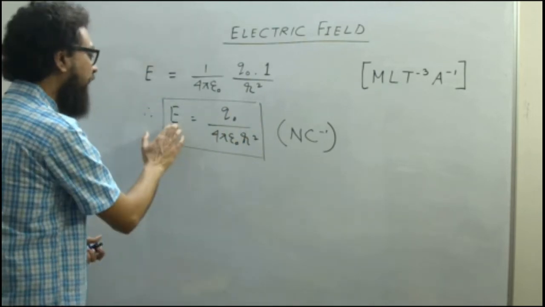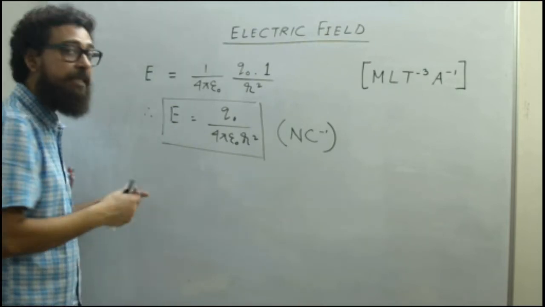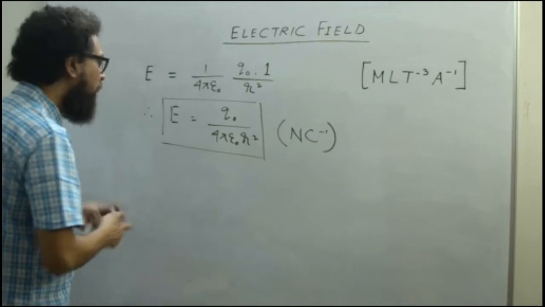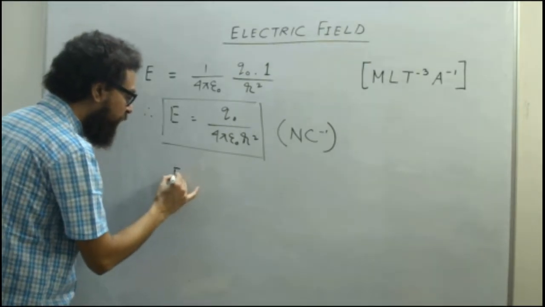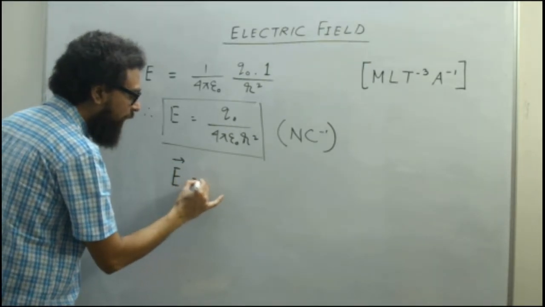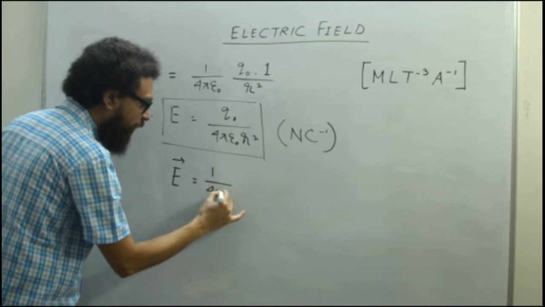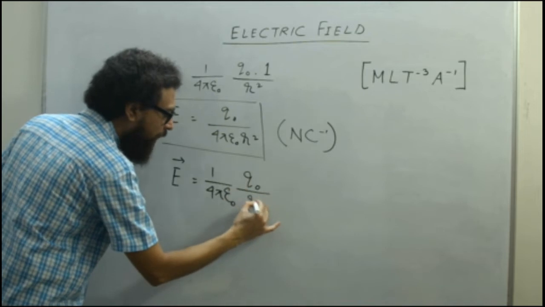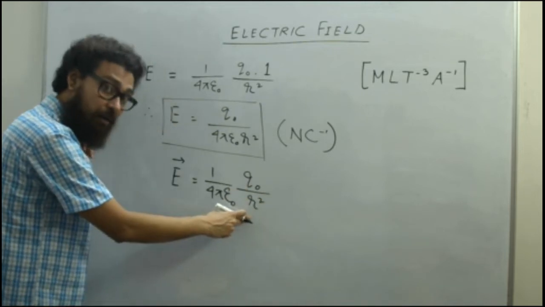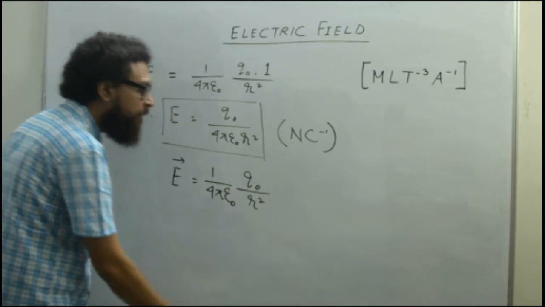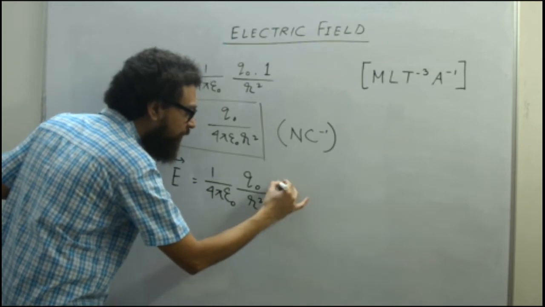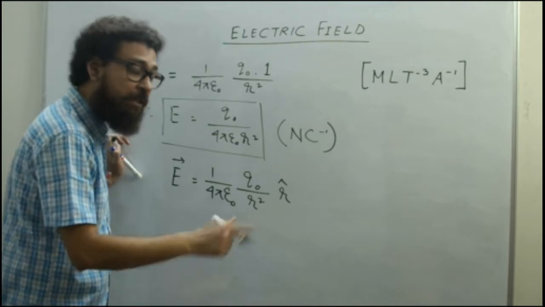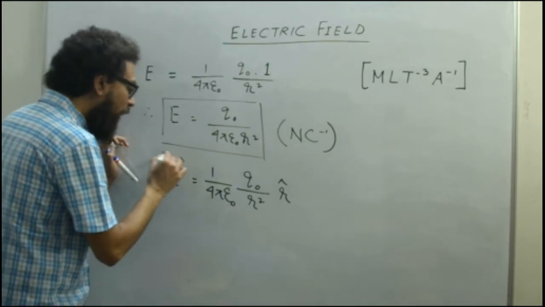Now since it is a vector quantity, because it is a force, we need to have a vector form. You can easily write electric field in vector form like this: 1 by 4 pi epsilon naught, Q0 by r square, where r can be a position vector, and we have a unit vector notation which signifies the direction of the electric field.